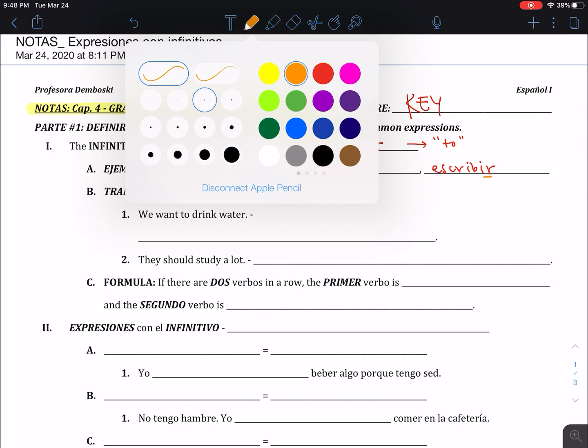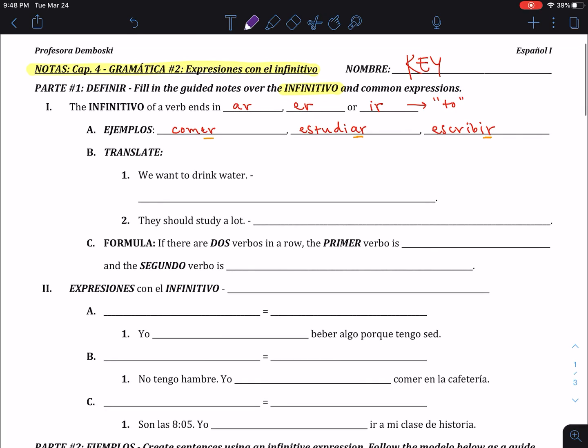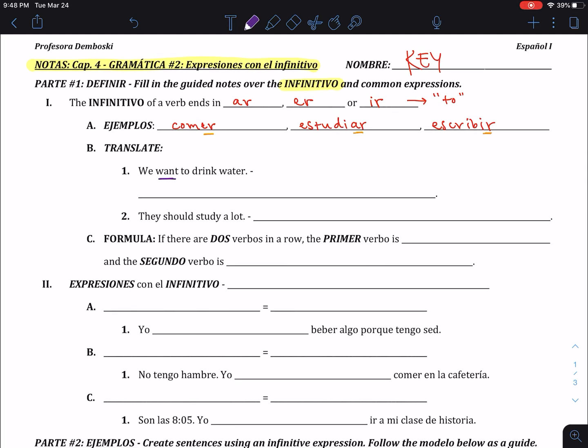So, let's go ahead and look at some ejemplos to translate. Now, so far we've been working with really simple sentences. Yo como desayuno, yo estudio mucho. What happens if we have a verb phrase or more than one verbo in our sentence? Now, let's look at the first one. We want to drink water. Want is the primer verbo, and to drink is the segundo verbo. How would we translate this to Español? We'll start at the beginning.